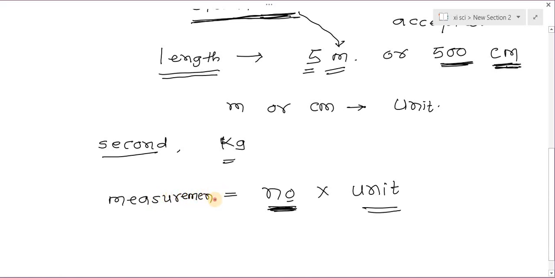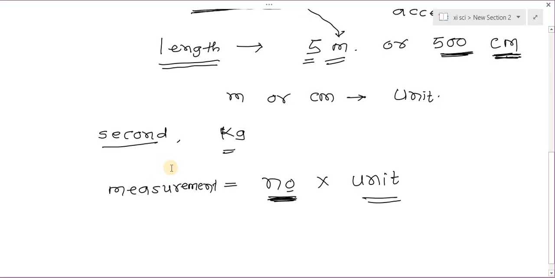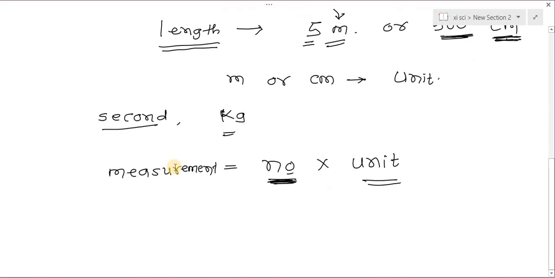So let's see what I told you. For example, if I measure the mass of any object, suppose the mass of that object is 50 kg. Then see here, 50 is the number and kg is the unit.